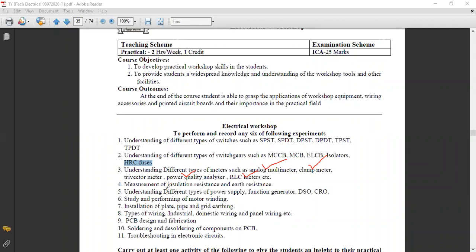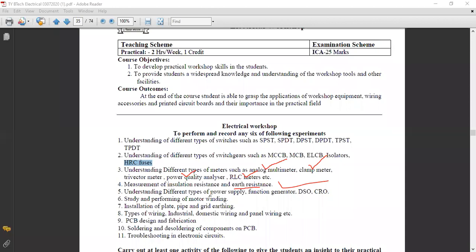Then measurement of insulation resistance and earth resistance. For measurement of insulation resistance and earth resistance, which equipment can be used? Insulation resistance measure करण्यासाठी कोणतं equipment use करतो आपण generally? Megger. So Megger is used to measure the insulation resistance, आणि earth tester is used to measure the earth resistance. Earth resistance measure करण्यासाठी earth tester use करतो. So this is also one simple practical we want to do.